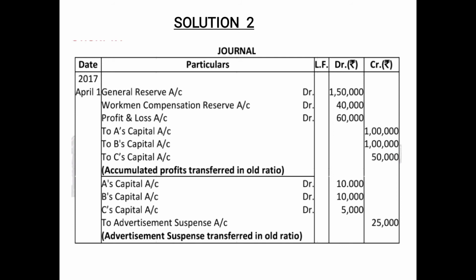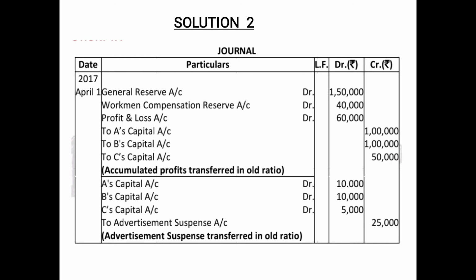On the date of admission, that is 1st April 2017, general reserve account debited 1,50,000, because reserve is a credit balance and when we are writing it off, it will be debited. Workmen compensation reserve account debited 40,000. Again with the same logic, reserve carries a credit balance and when we are distributing it, it will carry the opposite, that is the debit balance. Profit and loss account credit balance was given to you. That means it was a profit. So when we are distributing it, it will carry the opposite, that is the debit balance.